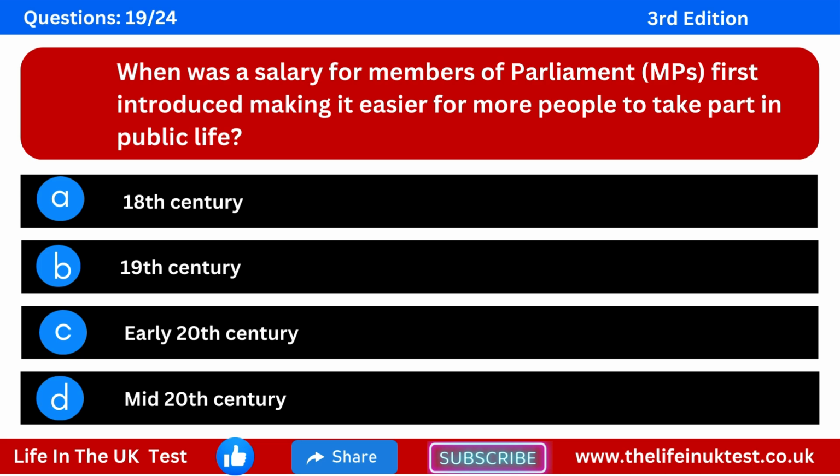Question 19. When was a salary for members of Parliament first introduced, making it easier for more people to take part in public life? Option A, 18th century. Option B, 19th century. Option C, early 20th century. Option D, mid-20th century.